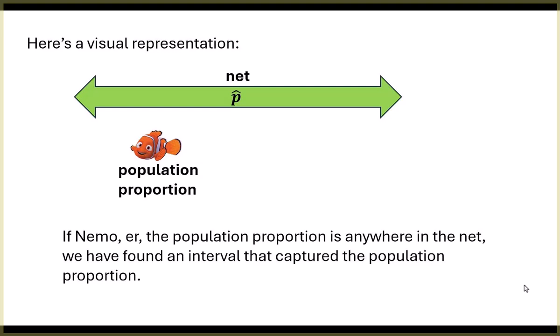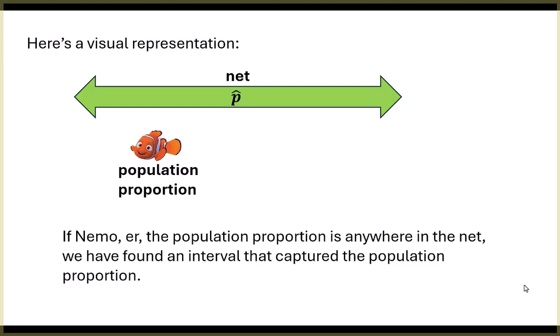Okay, you can laugh at my little graphic here if you want to. If you do it without me seeing you, that will probably make me feel better. But this green thing is our net. We're trying to capture Nemo. Oh, don't give me that look. Now, Nemo, what is Nemo? Nemo is that population proportion that we will never know.